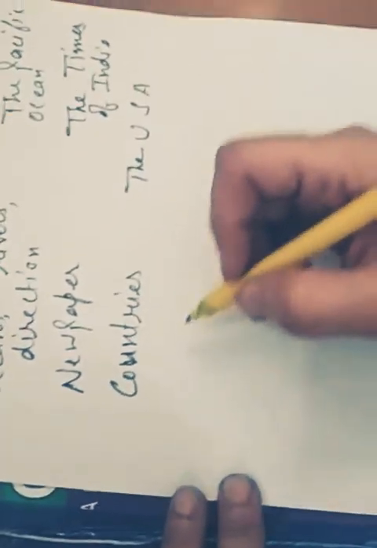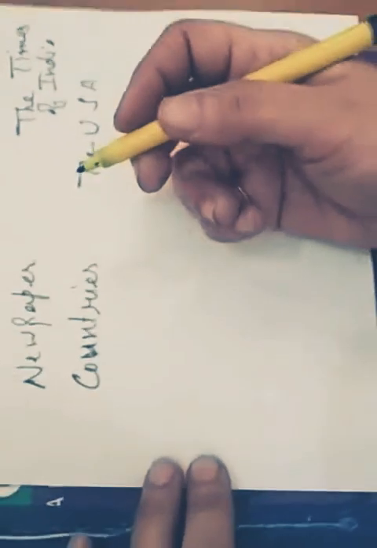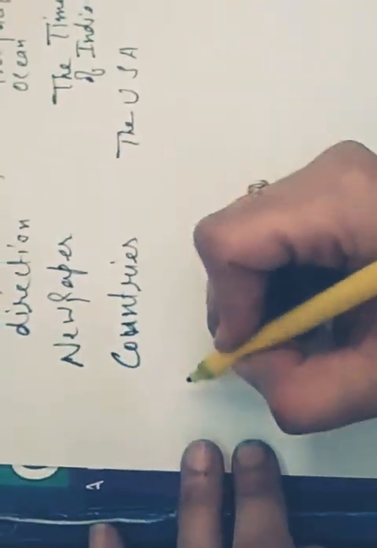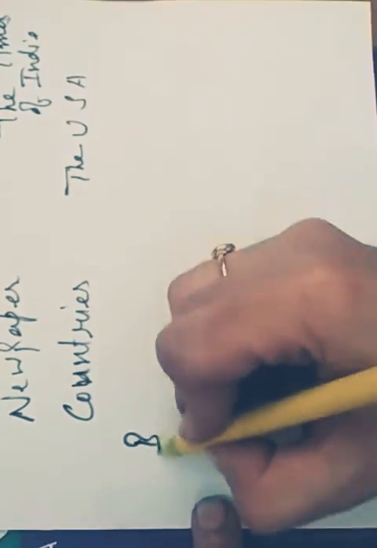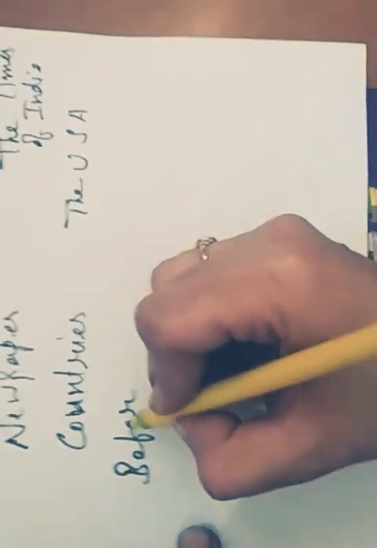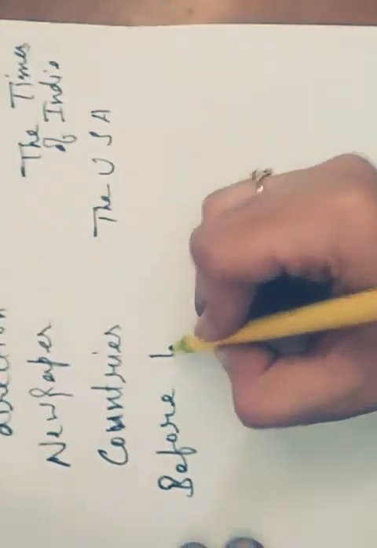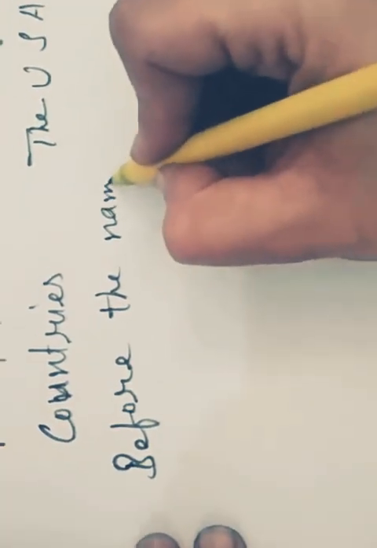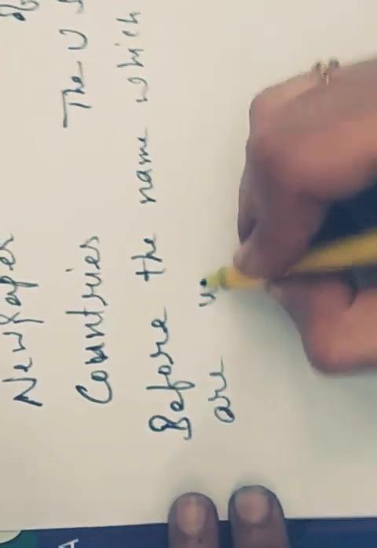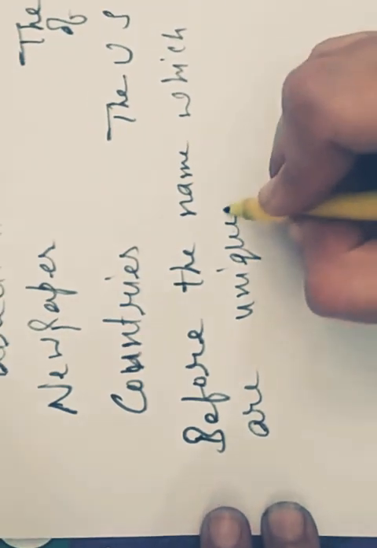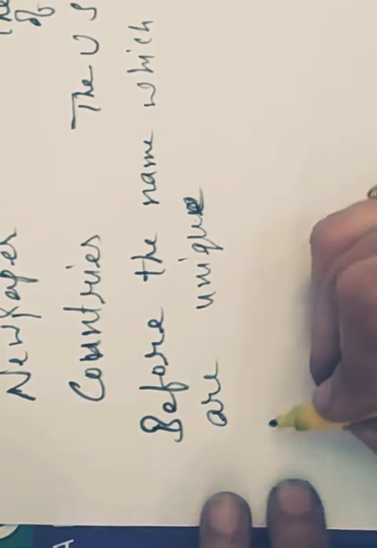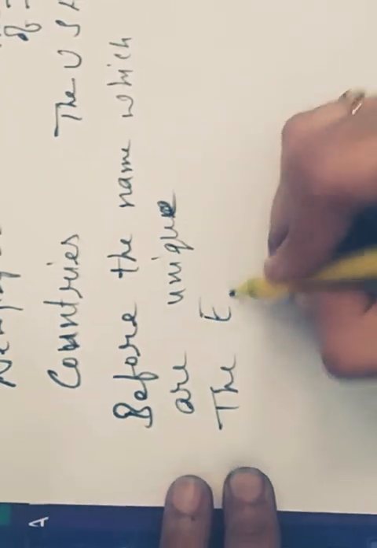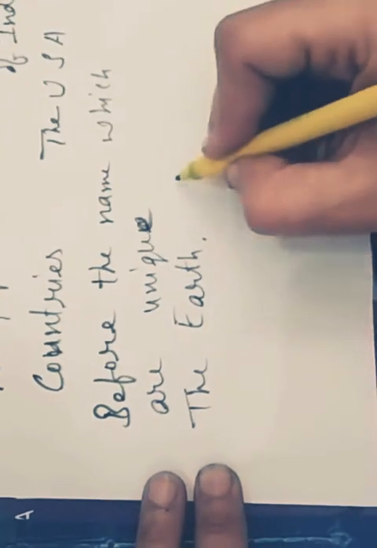Then before the names of some common nouns which are unique, just like the earth, the sun.